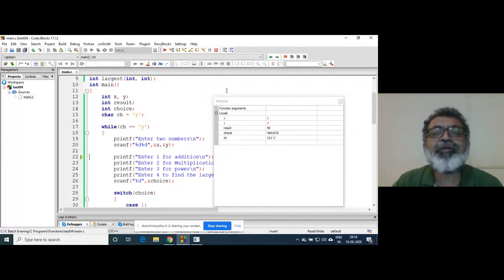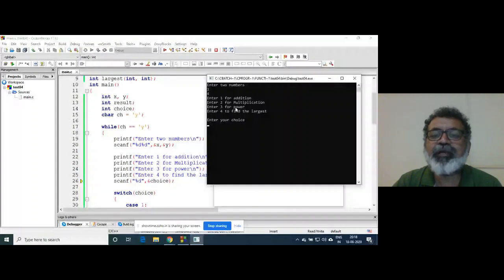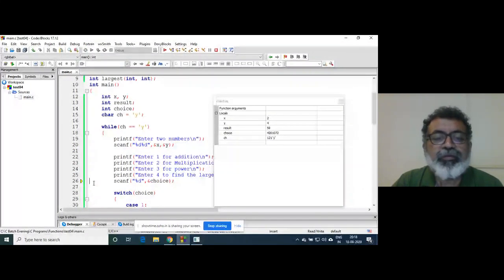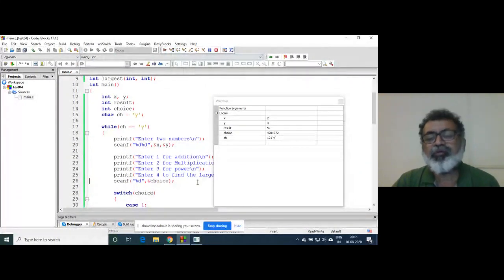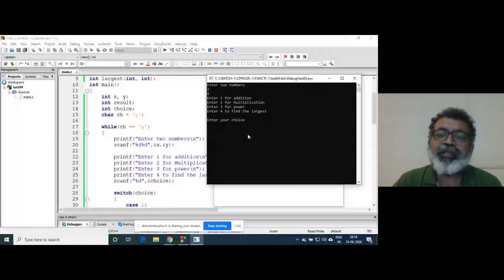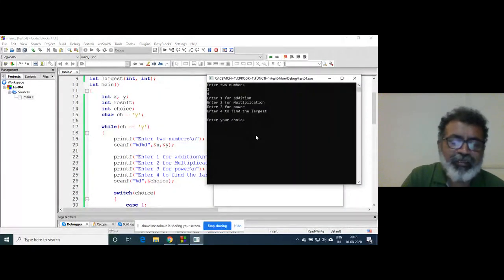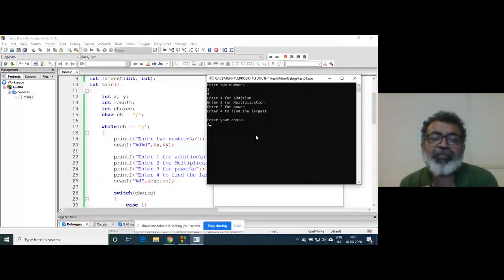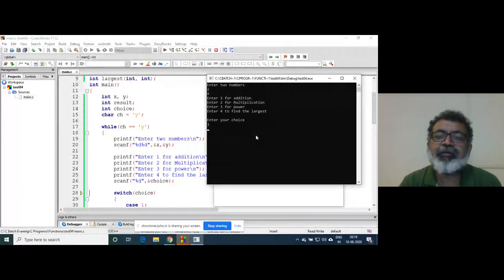Now I will go for the next line, next line, next line, next line. So you will get the output here: enter 1, 2, 3, 4, enter your choice. Now I will press next line again. You may not be able to do all these things in the first pass. It took me years to understand all these things. So enter your choice. I will enter the choice here. Suppose I enter 3. Now 3 will be stored in that choice variable.